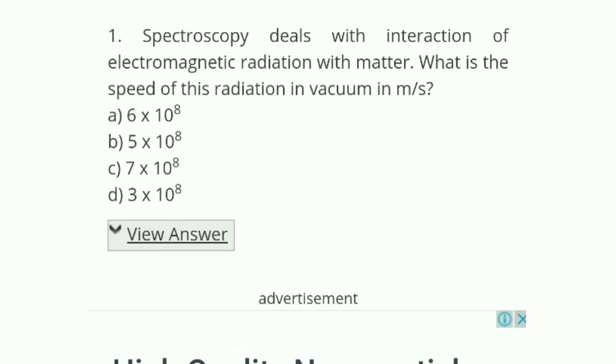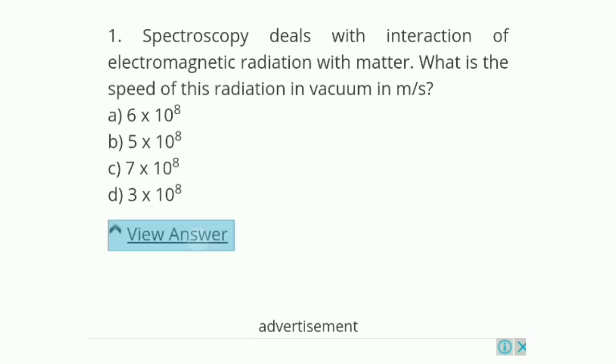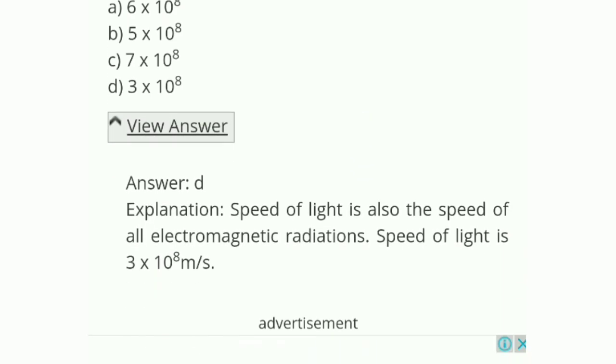Question number 1: Spectroscopy deals with interaction of electromagnetic radiation with matter. What is the speed of this radiation in vacuum in meters per second? The options are 6 into 10 to the power 8, 5 into 10 to the power 8, 7 into 10 to the power 8, or D, 3 into 10 to the power 8. The correct answer is D.